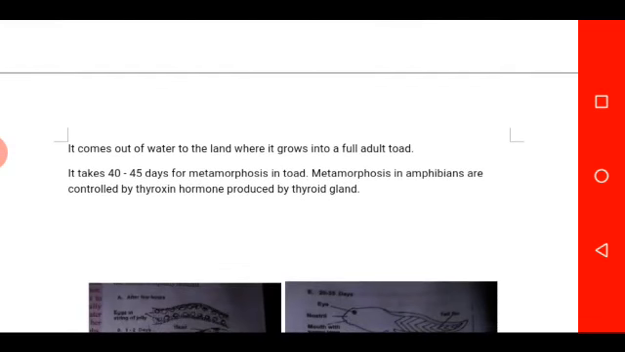As I've mentioned, this organism comes out of water to the land. It takes around 40 to 45 days for metamorphosis to occur in the organism. That is, from egg to adult stage takes around 40 to 45 days. Metamorphosis in amphibians is controlled by thyroxine hormone, which is produced by the thyroid gland. So the thyroid gland enables the development of the organism from egg to the adult stage.